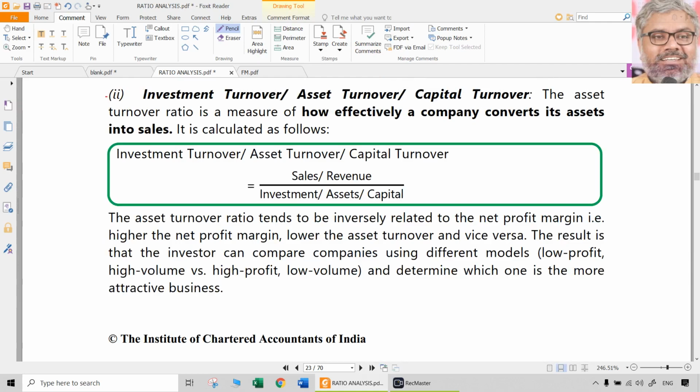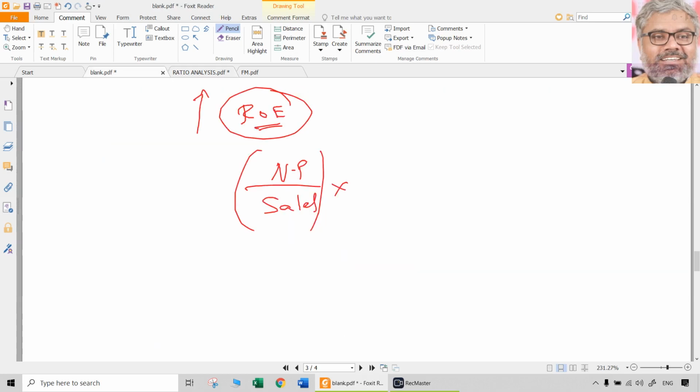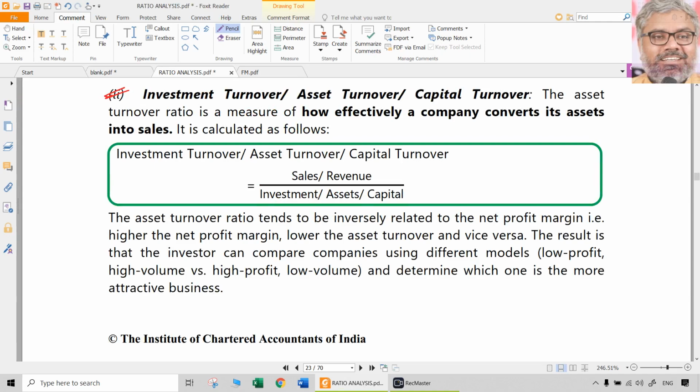The second thing is the asset turnover ratio. Since we have already taken the sales here, now we know any turnover ratio will in general have sales as its numerator, divided by investment, assets or capital.